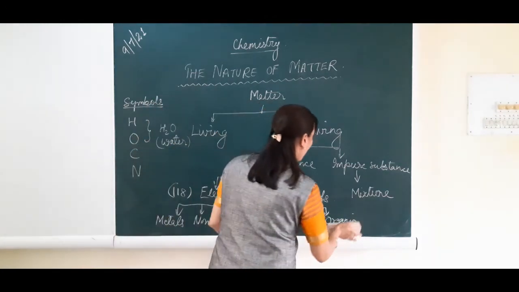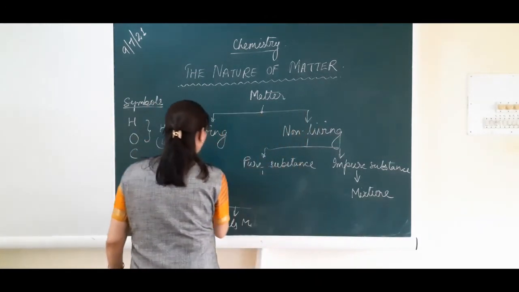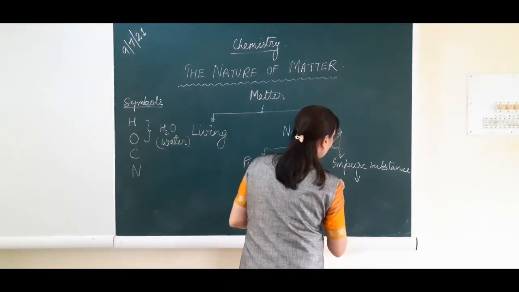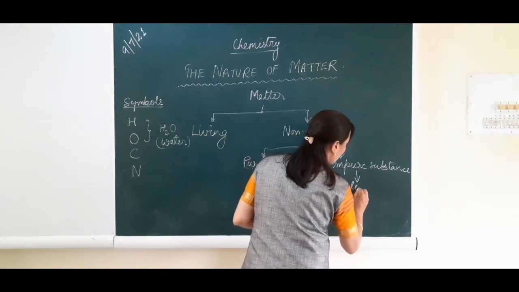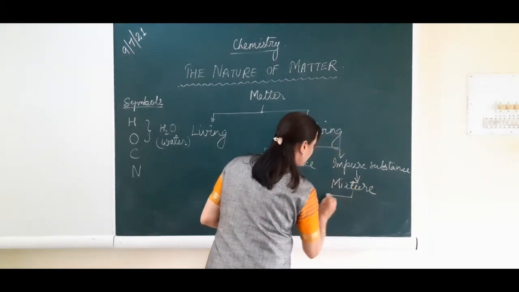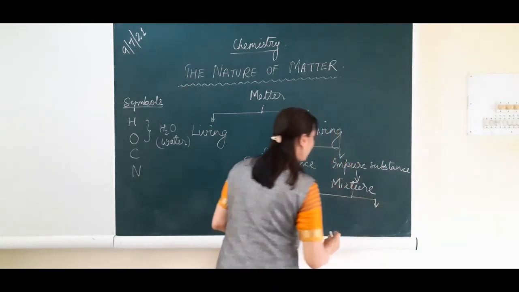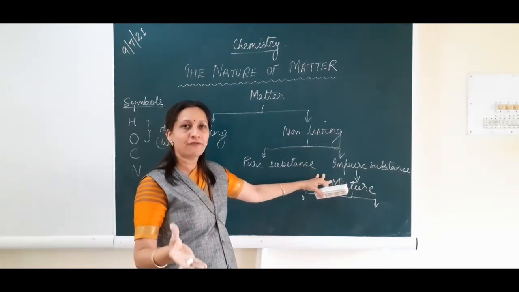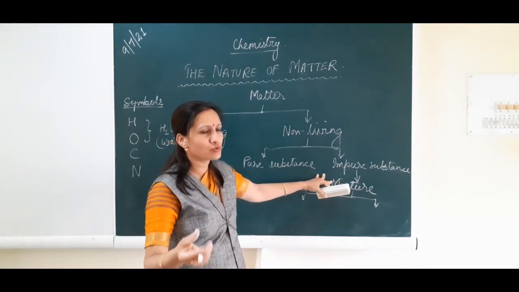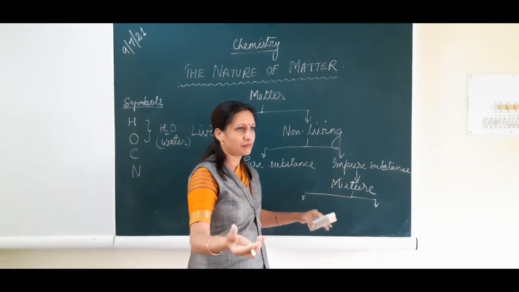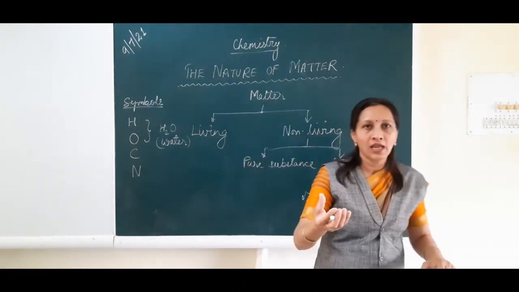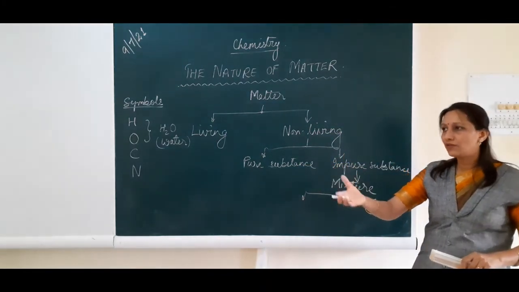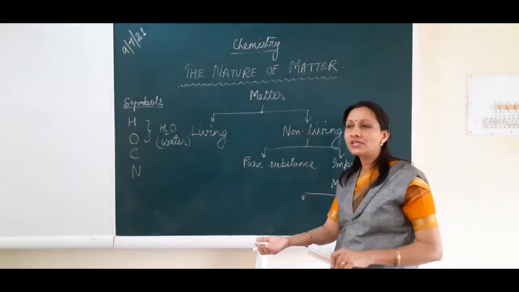Next, let us come to mixture. These mixtures are impure substances. Why? I will tell you why they are considered impure. Because mixture does not require any definite amount of components. Suppose you want to mix iron and sulfur, this iron and sulfur can give you a mixture as well as a compound. It will give the desired result depending on the condition.